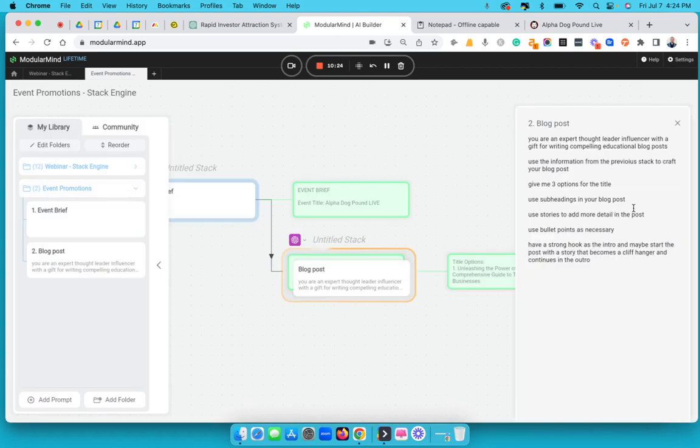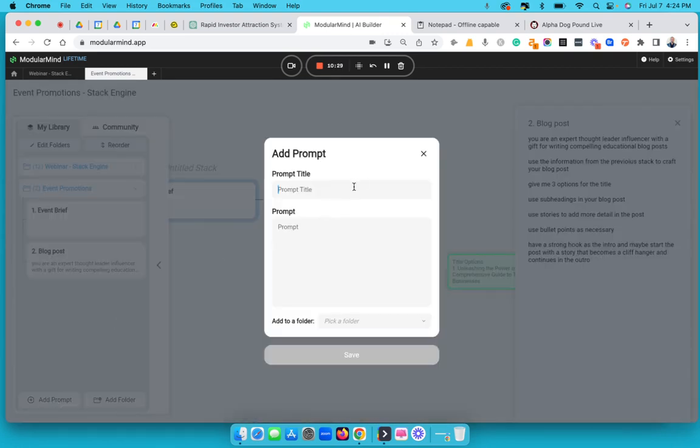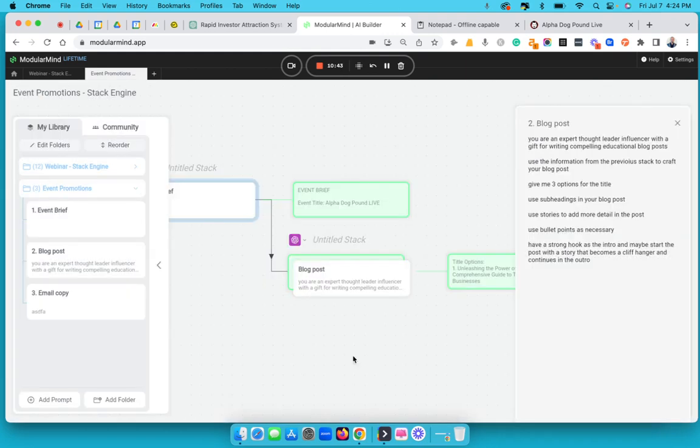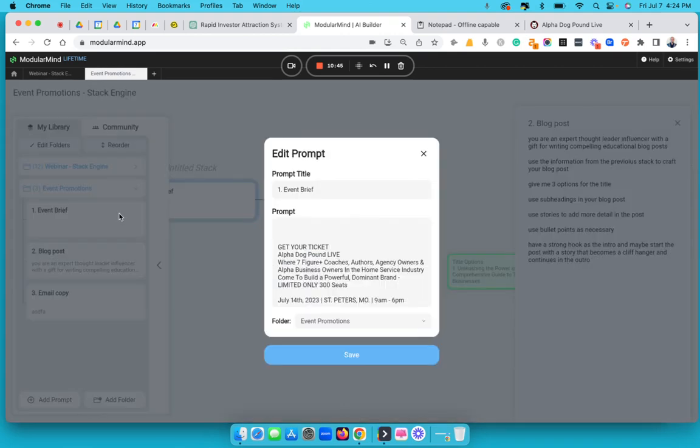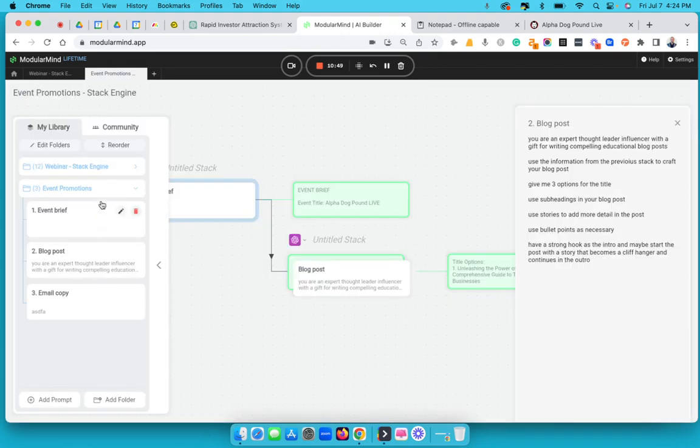But remember, on events, we're going to need email copy, right? So email copy folder promotions. I want to say something: it irks me when I don't have consistency. So how about that? All right, very good. This is done. Let's take a look.